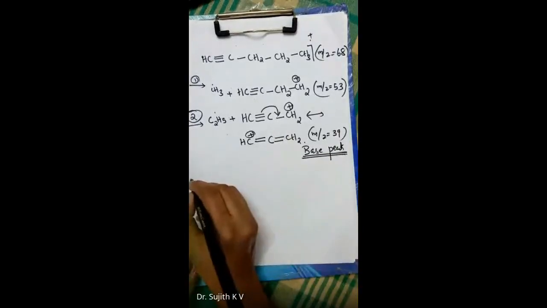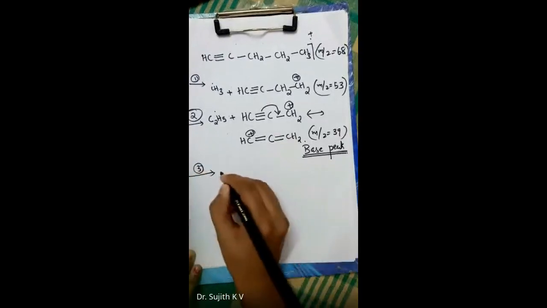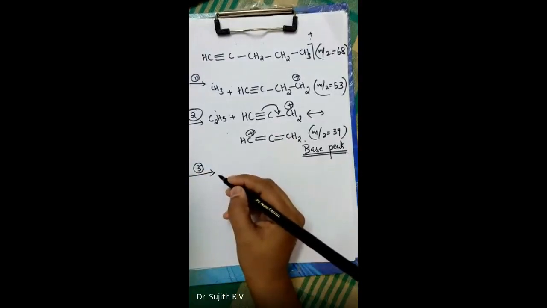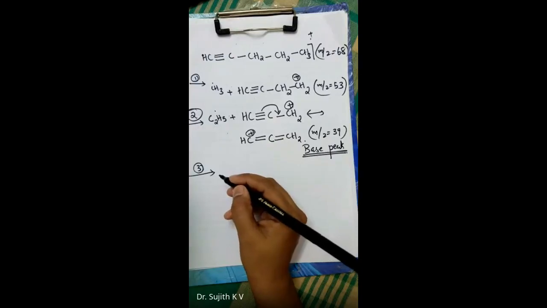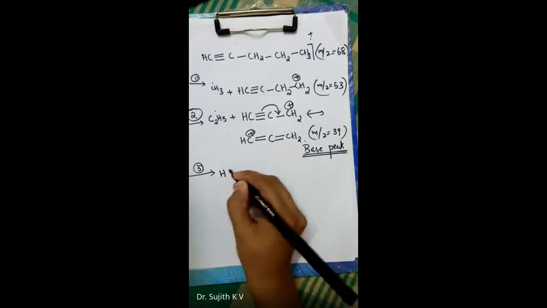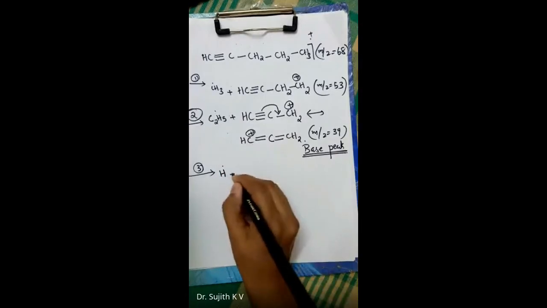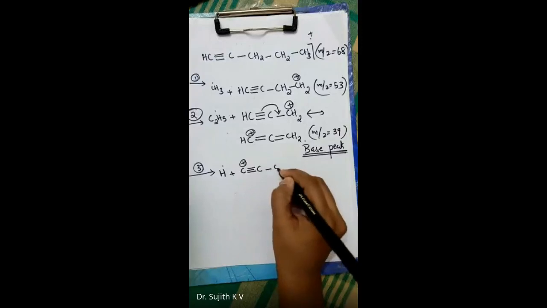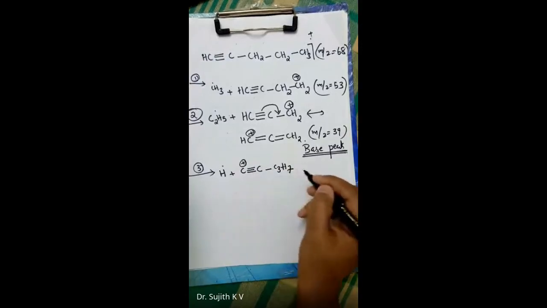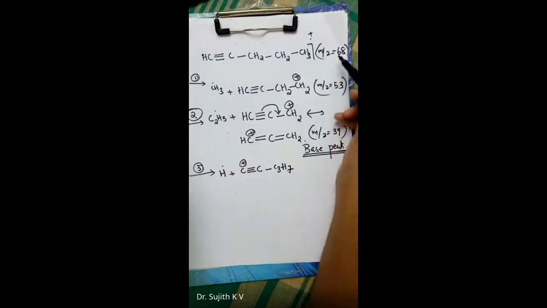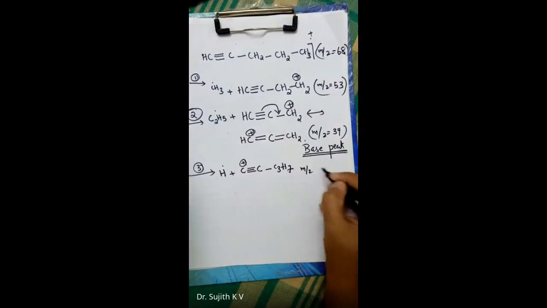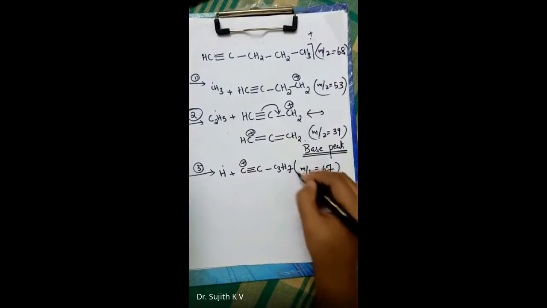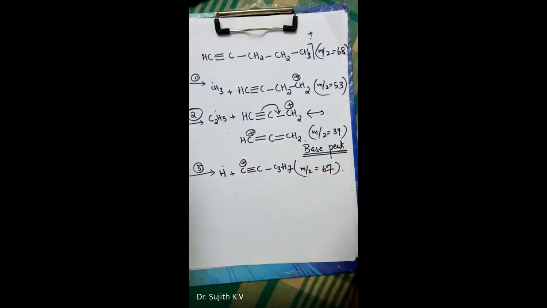And the third mode of fragmentation. I told you that in the case of terminal alkynes, the M-1 peak is also prominent. So the M-1 peak is obtained by the elimination of H dot, and the remaining one will be C triple bond C, C3H7, that is CH2, CH2, CH3. The molecular ion peak is at 68, so M-1 will be at 67. These are the prominent peaks obtained in the case of 1-pentyne.